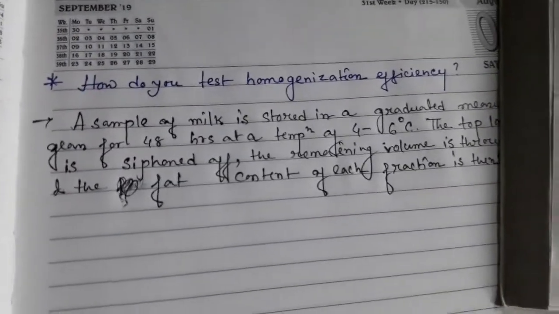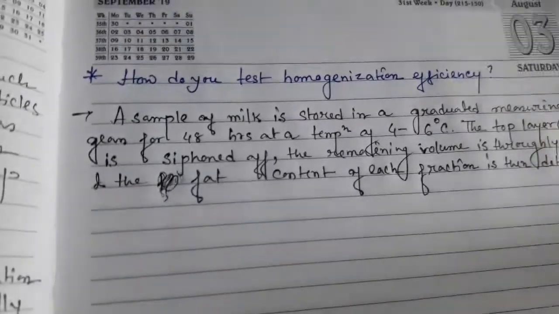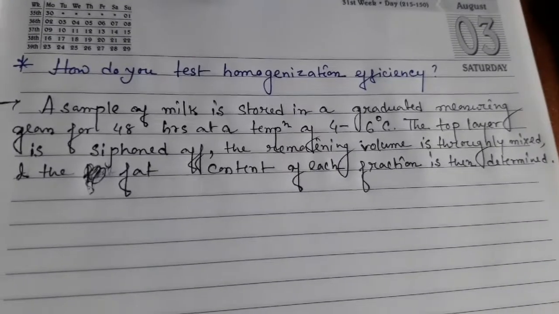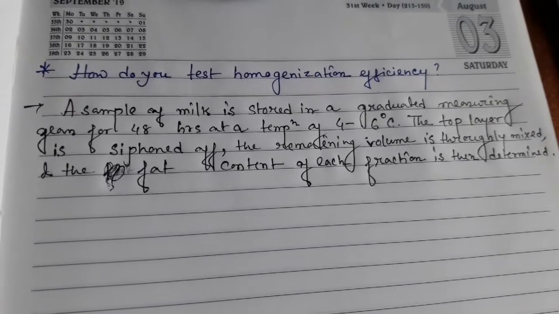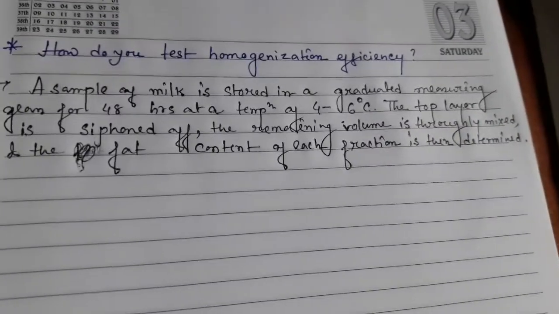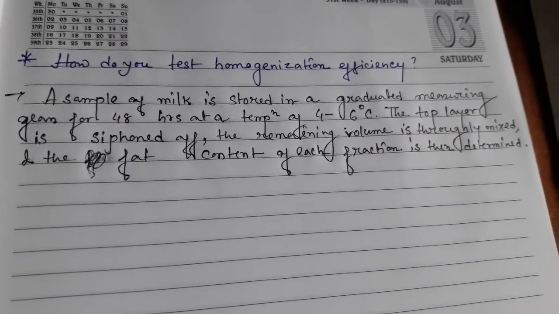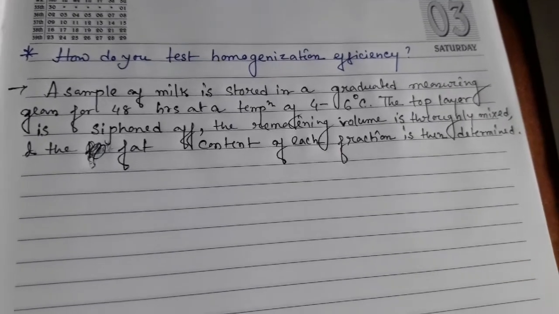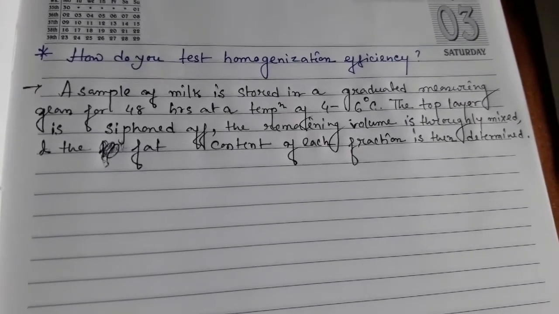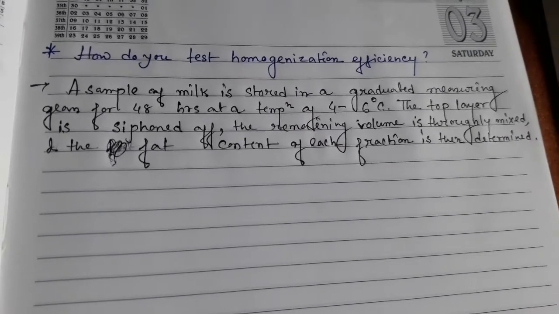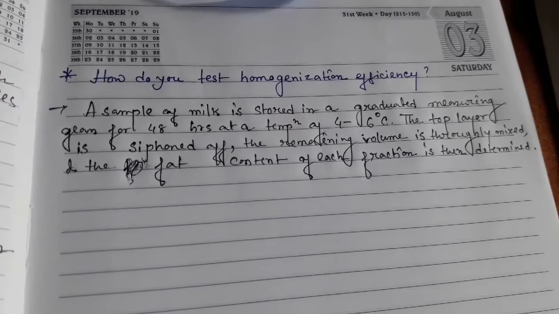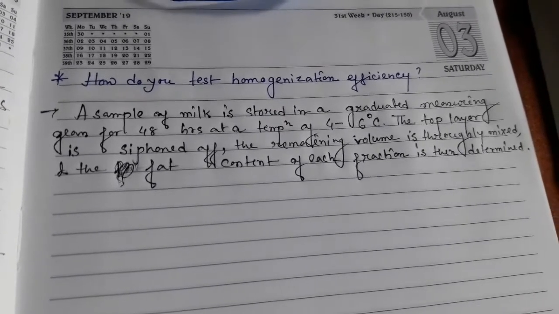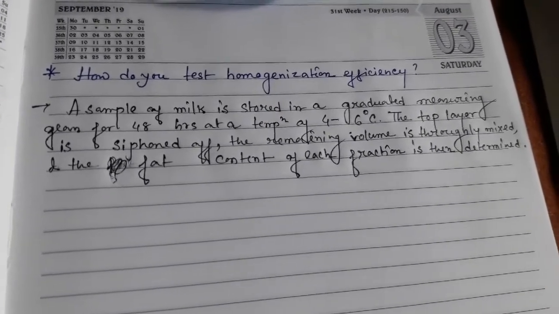And another question is how do you test homogenization efficiency? A sample of milk is stored in a graduated measuring glass for 48 hours at a temperature of 4 to 6 degrees centigrade, and the top layer is siphoned off and the remaining volume is thoroughly mixed, and the fat content of each fraction is then determined. This is the test of homogenization efficiency.